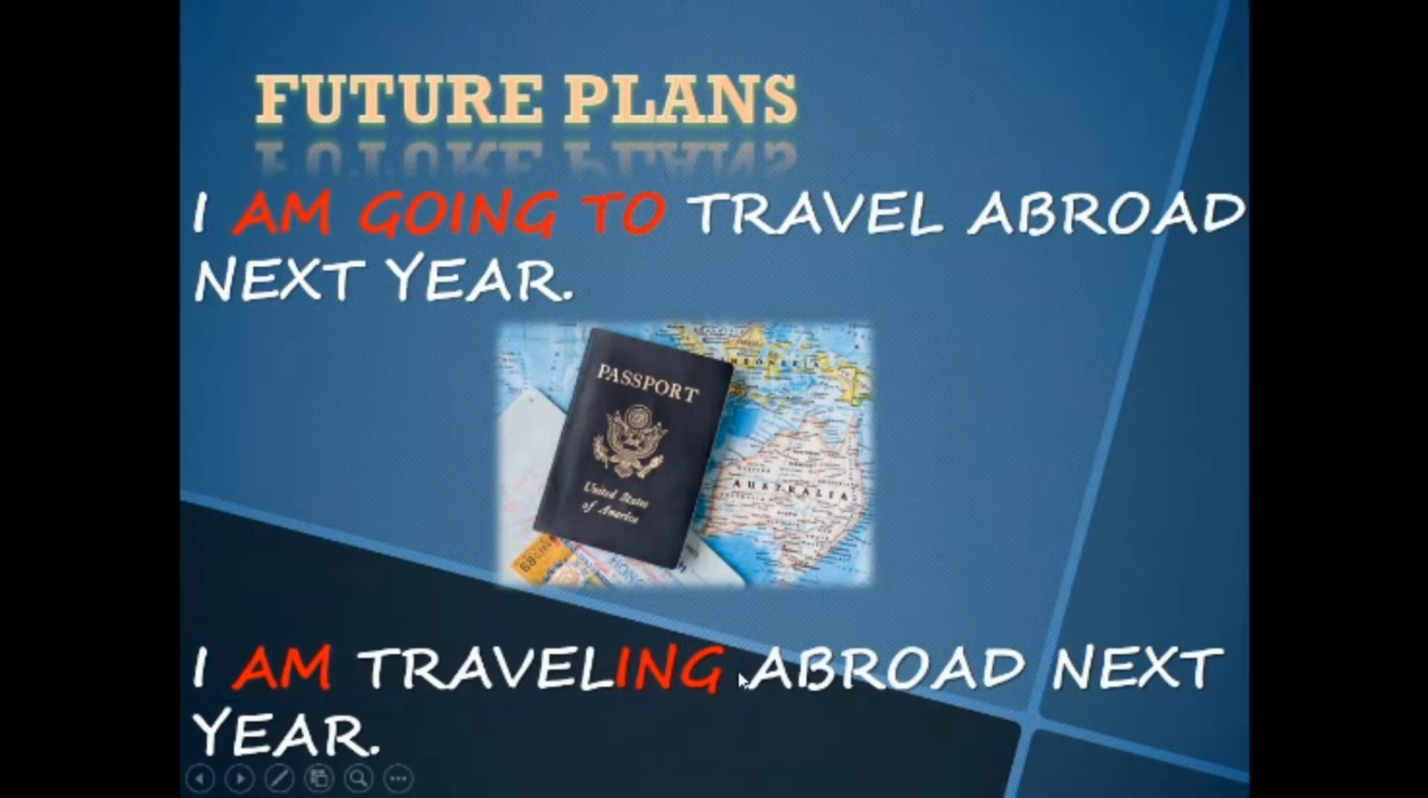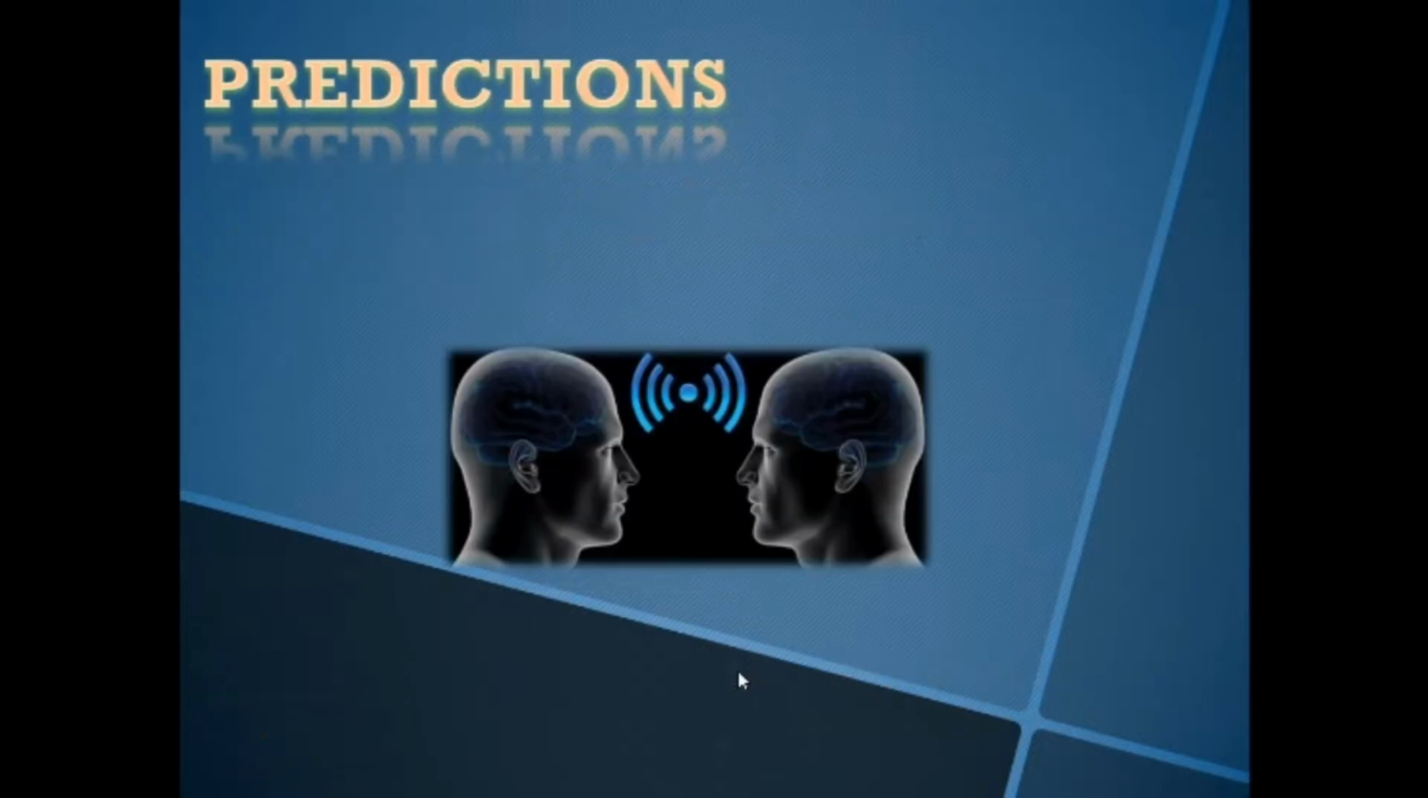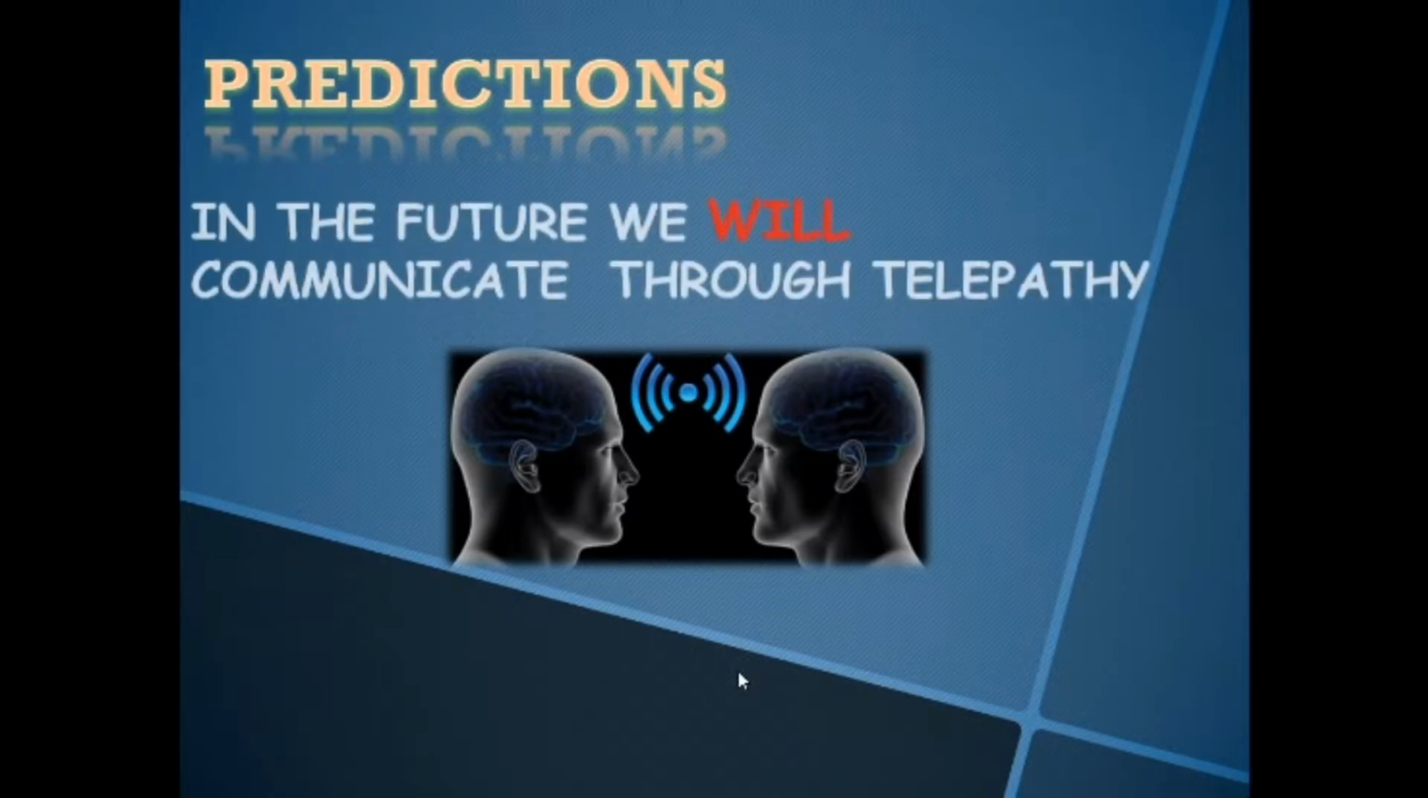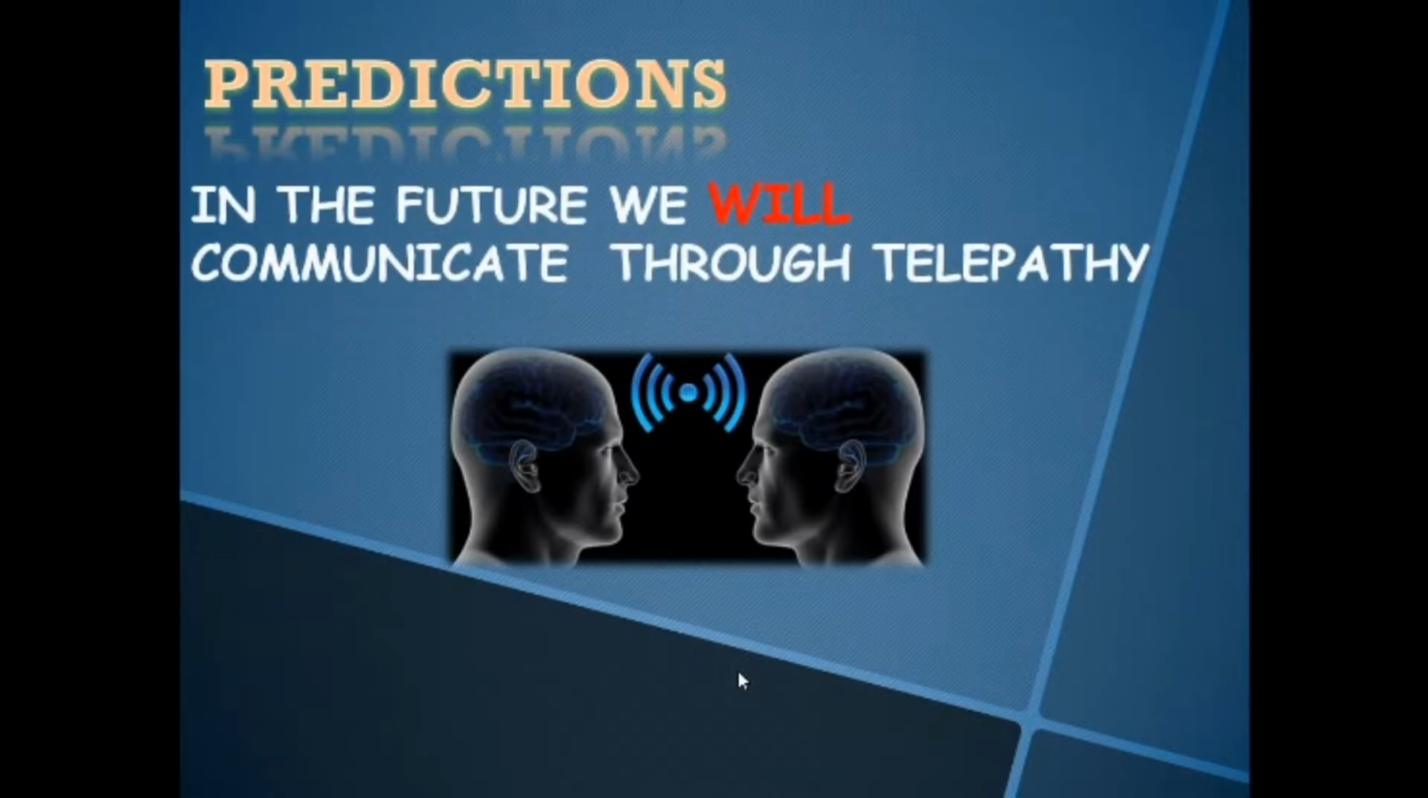So when you talk about future plans, you can use be going to, or you can use the present continuous. No problem, they express the same idea. The grammar is different, but the idea is the same. Then, for predictions, we have types of predictions, okay? The first type of predictions is when it's simply an idea about the future.